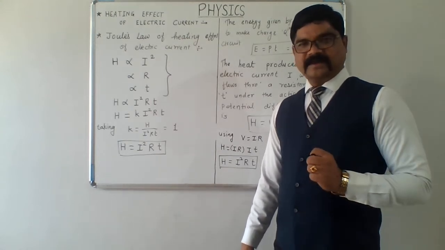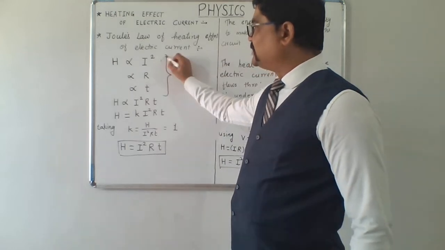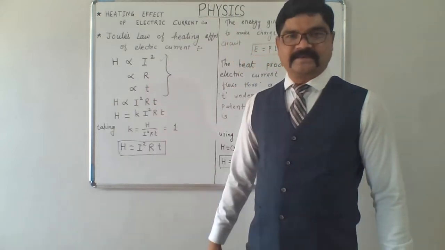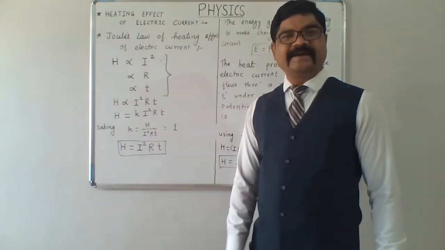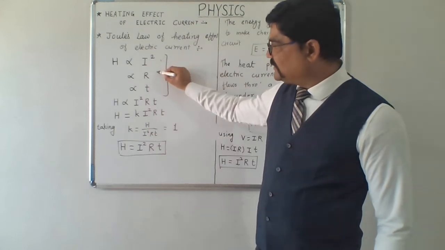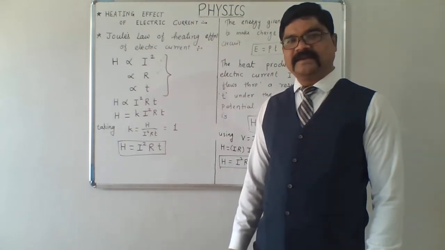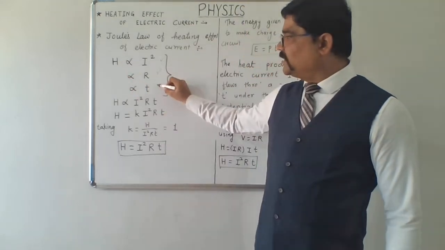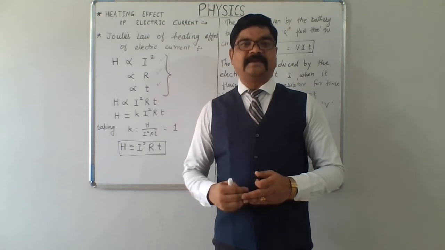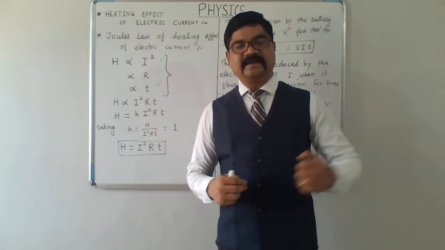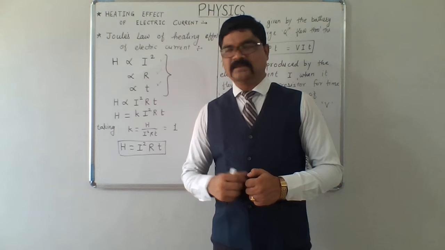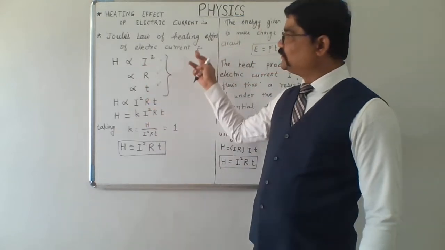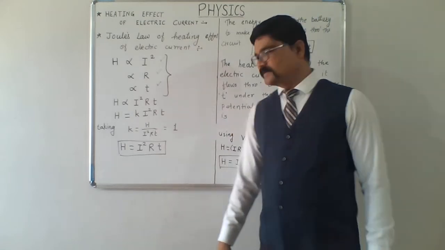One should keep in mind that if the value of current is doubled, the heat produced is going to become 4 times because the proportionality is I square. If the resistance is doubled, the heat produced will get doubled only, not 4 times. Also, if you increase the time for which the electric current is going through the circuit, the heat produced will also increase. This is Joule's law of heating effect of electric current.